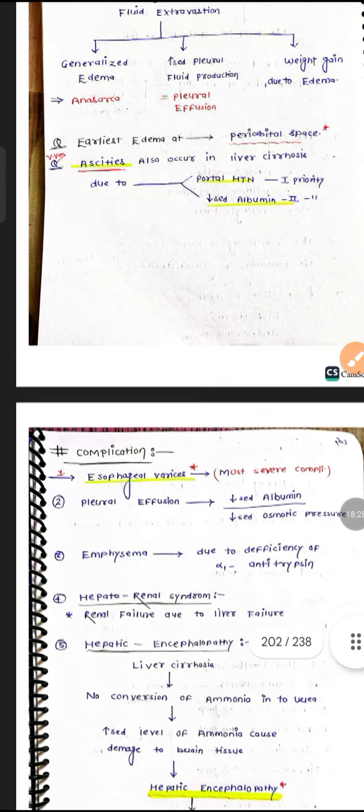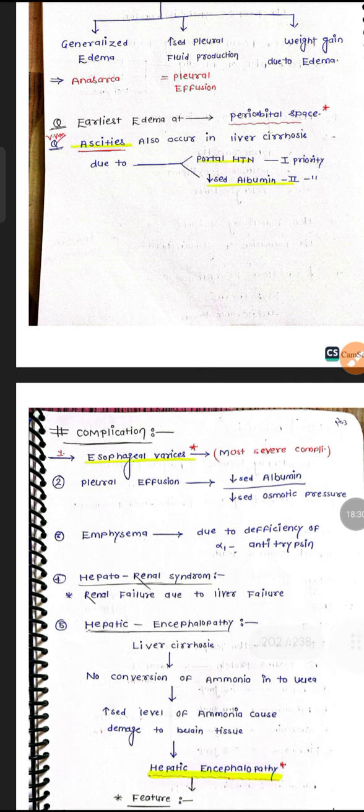Complication: esophageal varices. What will happen? With esophageal varices, the most severe type of bleeding will be seen in this type of patient. Pleural effusion: decreased albumin, decreased oncotic pressure will lead to accumulation of fluid in the pleura. Emphysema: due to deficiency of alpha-1 antitrypsin, emphysema we can also see.